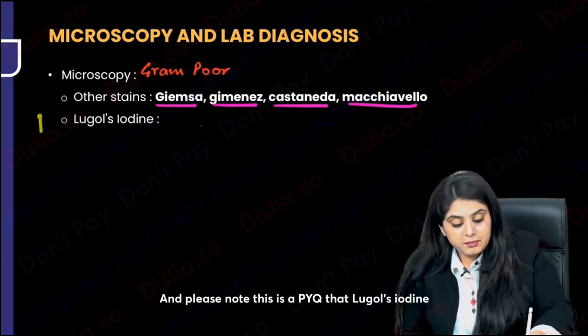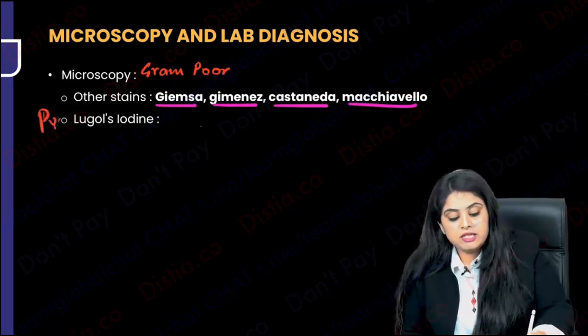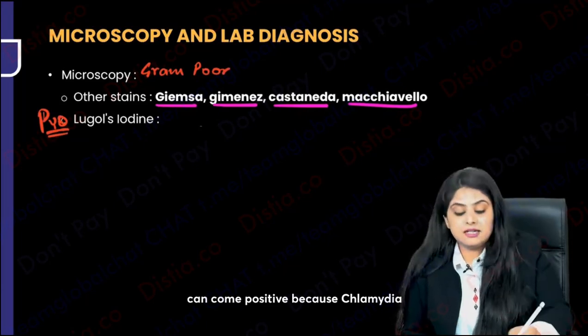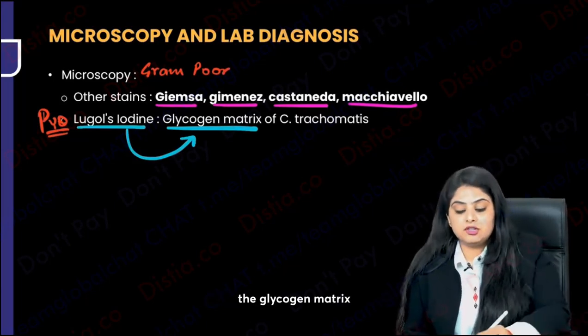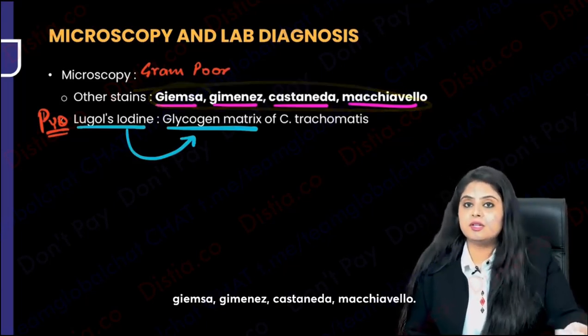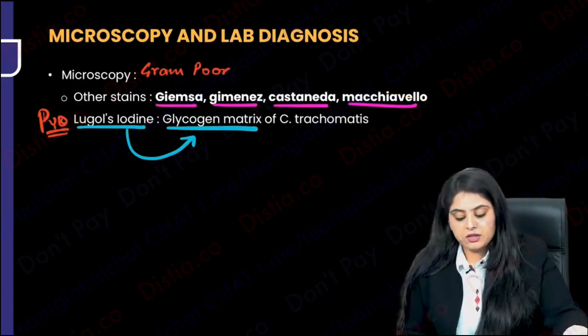And please note, this is a PYQ, that Lugol's iodine can come positive because Chlamydia trachomatis has glycogen. Remember, Lugol's iodine can stain the glycogen matrix. But the most important is again Giemsa, Giminez, Castaneda, Machiavello. Okay, the story is not over.